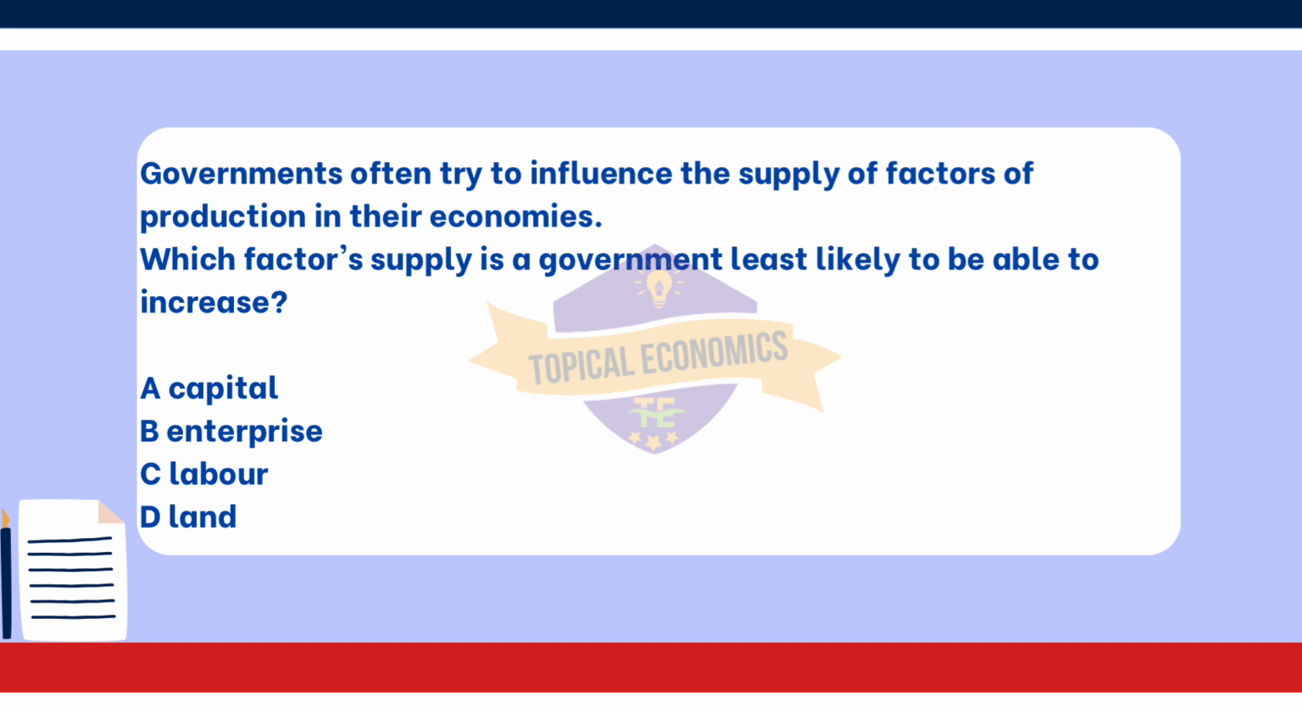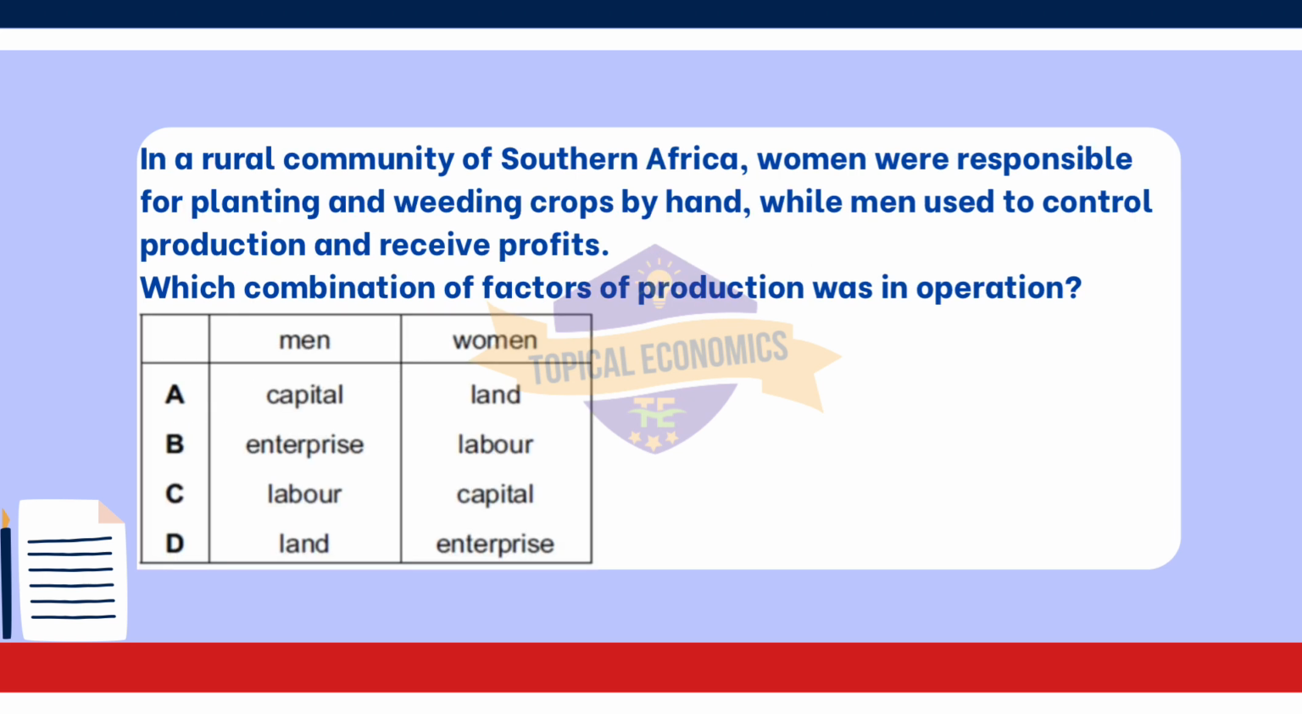Option C. Labor. Governments can affect the supply of labor through policies related to immigration, education, and training programs. By encouraging workforce participation and skills development, they can increase the available labor force. Moving on with question 36.